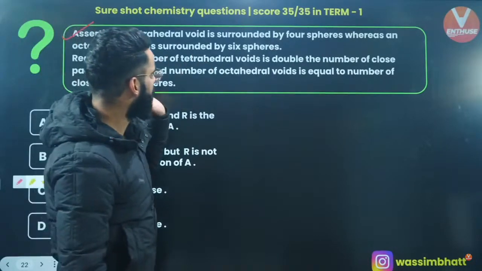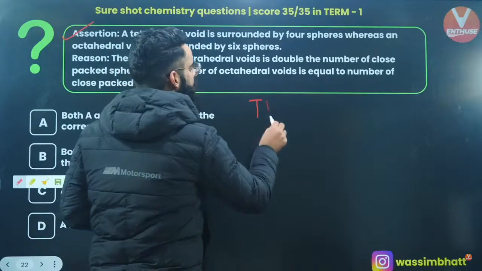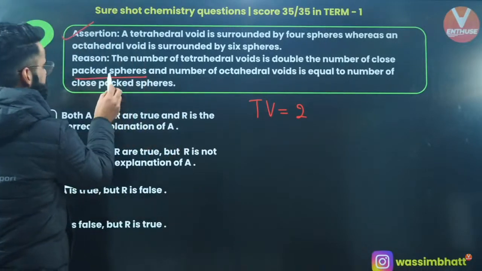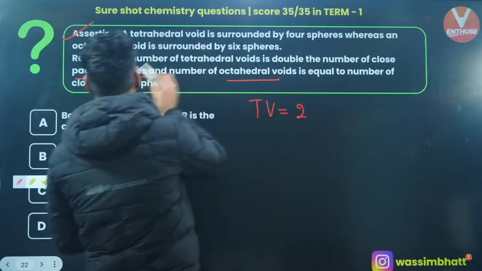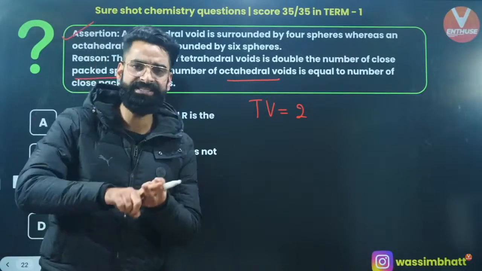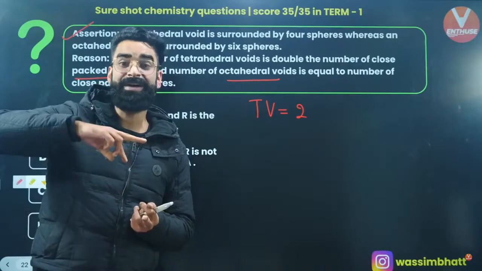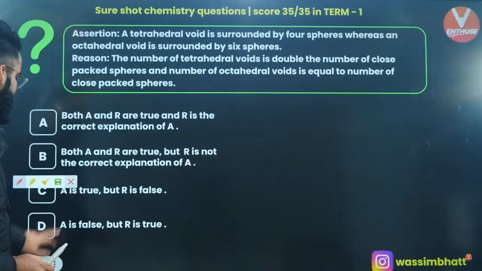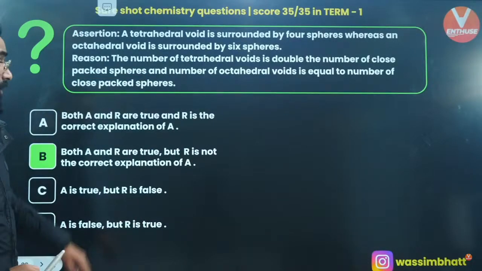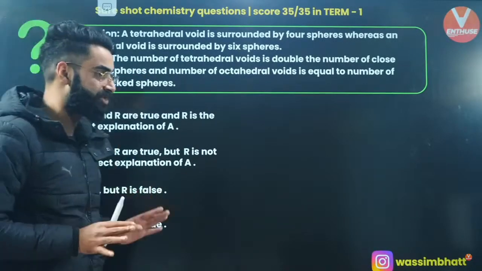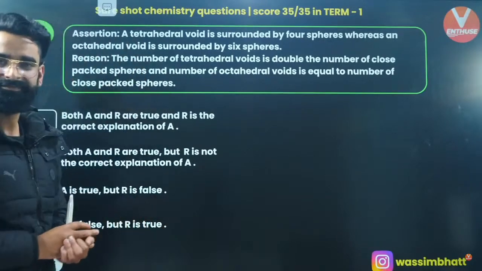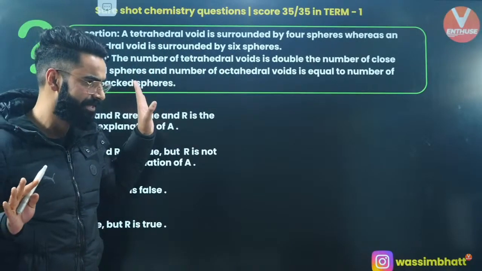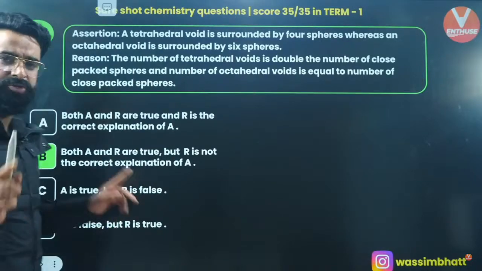Reason: the number of tetrahedral voids is double the number of close packed spheres, and the number of octahedral voids is equal to the number of close packed spheres. As I told you, whatever is the value of Z, same is the number of octahedral voids. Whatever is the value of 2 times Z, same is going to be the number of tetrahedral voids. So what is going to be the correct answer of this one, people? Absolutely, your assertion is true, your reason is true, but the reason is not the correct explanation of your assertion. The reason has got nothing to do with the coordination number of tetrahedral and octahedral voids. I'm sure this is again clear to you.